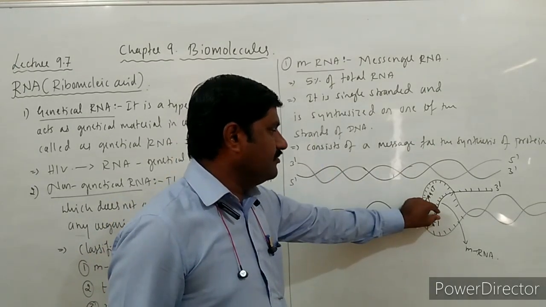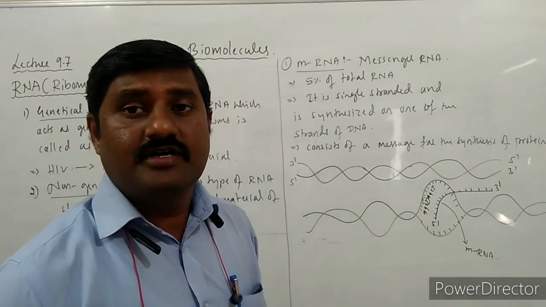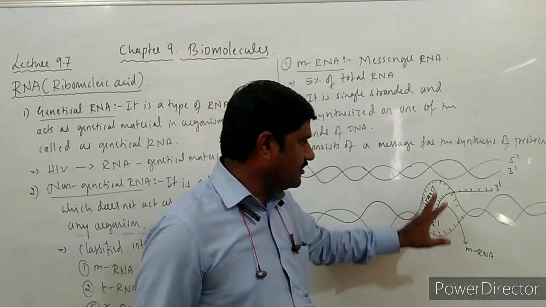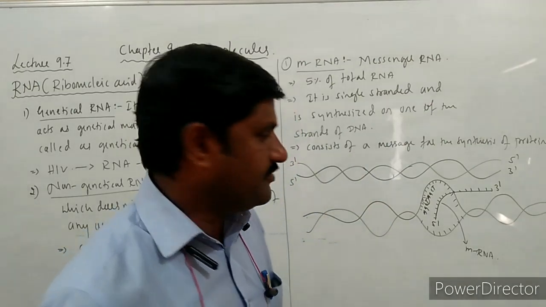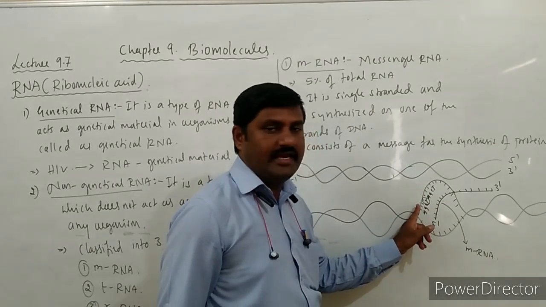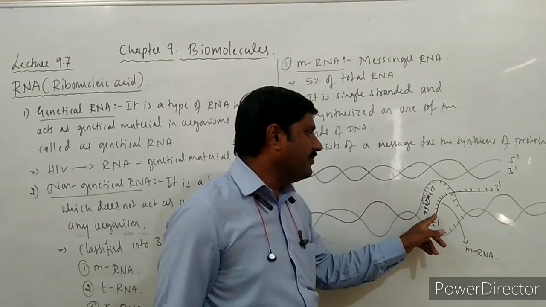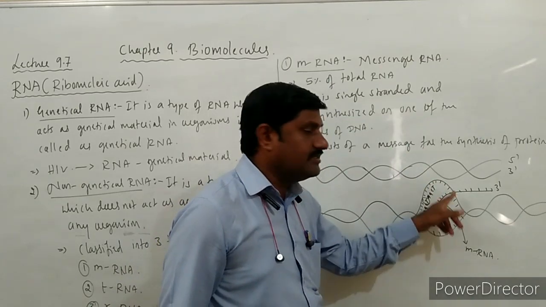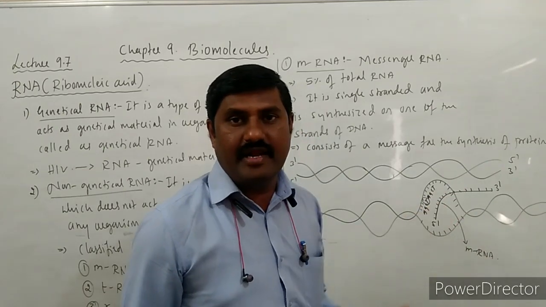And this DNA, where both the strands separate at one point, is called the origin of replication. At this region, on one of the strands of DNA, the synthesis of mRNA takes place. That's why mRNA and DNA are complementary to each other, so that it can copy the message from the DNA. On the DNA there is a coded message, and that is copied by mRNA.